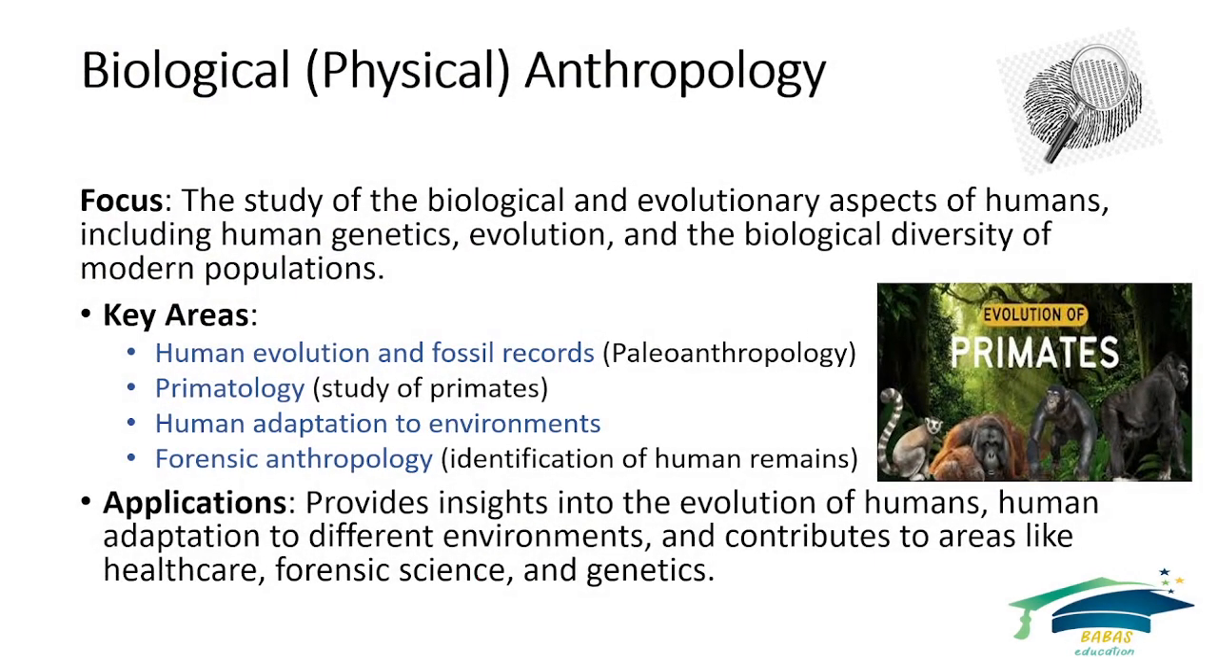Then physical or biological anthropology is the study of the biological and evolutionary aspects of humans, including human genetics, evolution and biological diversity of modern populations. These are the key areas in physical or biological anthropology: human evolution, primatology, human adaptations, and forensic science. Human evolution and fossil records are known as paleoanthropology.